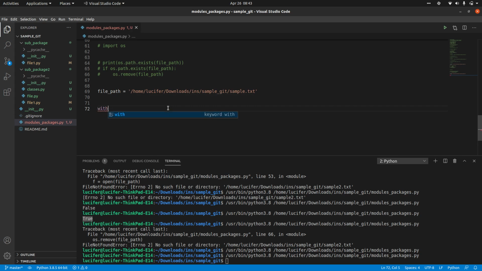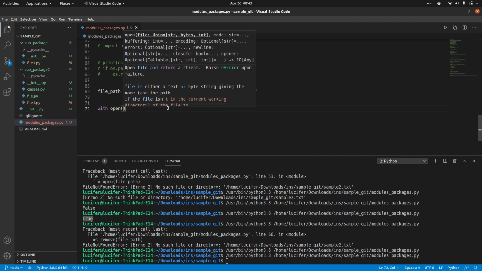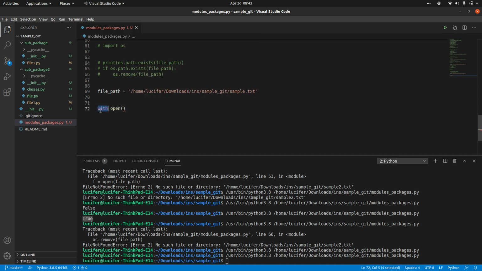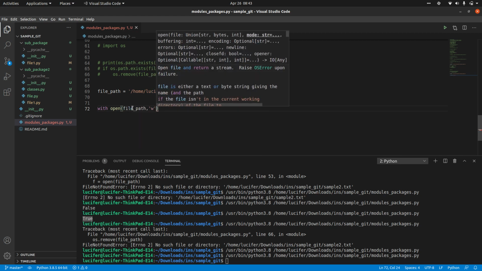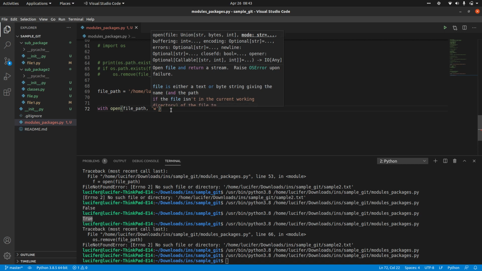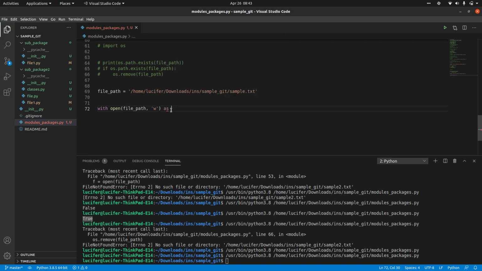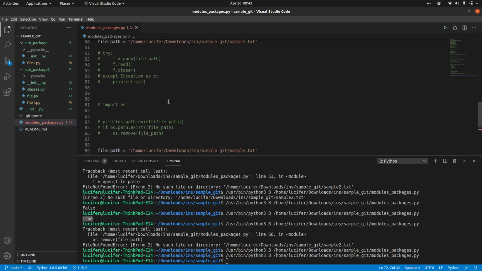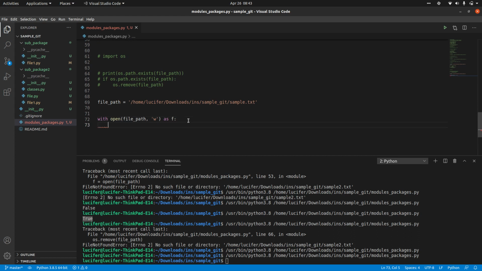So we have this file path, sample.txt, which is not there right now, but with open, we are still using the same function, the same method. We are just using an extra keyword called with. We are opening the file, you just give the file path. Let me open it in write mode because we don't have the file, and you just have to store that in a variable. With open file path, write mode, as f. This is how we used to do it: f equal to open file path. Similarly, we will be doing it like this. This will be a block of code, the with block, and inside that you can do whatever you want.